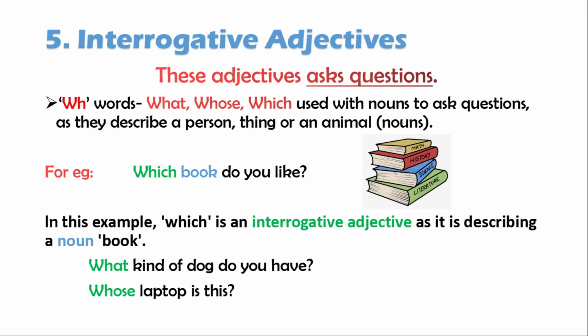Here, which is an interrogative adjective as it is describing the noun book. What kind of dog do you have? Here, what is an interrogative adjective describing the noun dog. Whose laptop is this? Here, whose is also an interrogative adjective describing the word laptop.